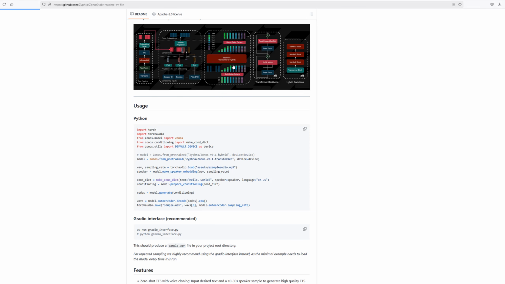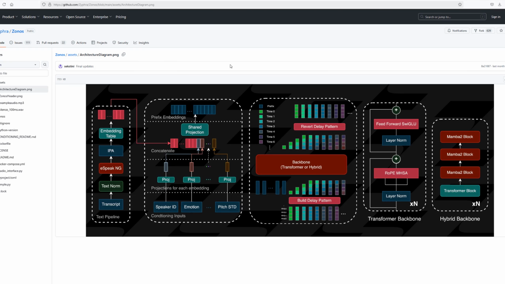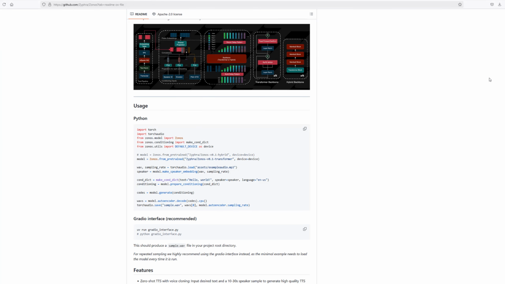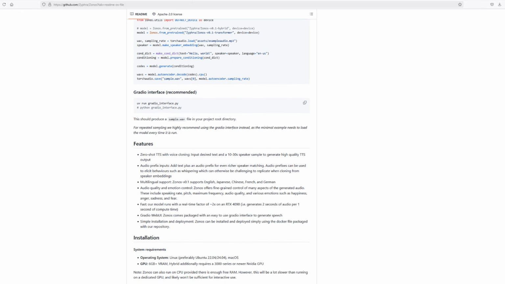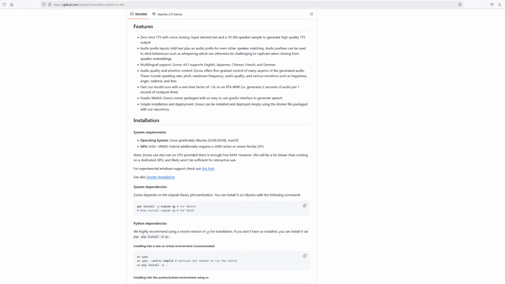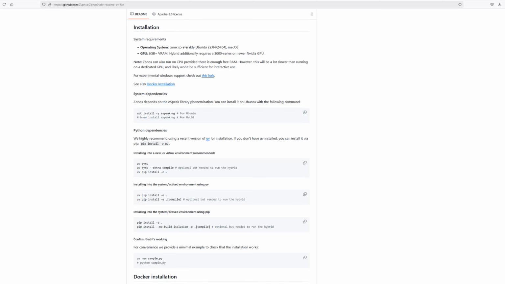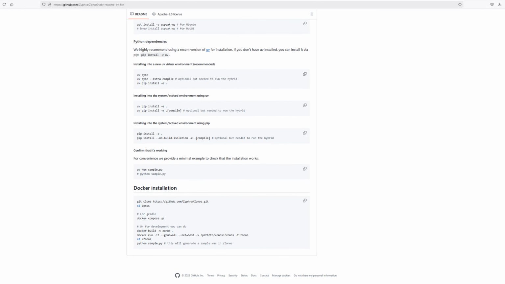Zonos models are open source under the Apache 2.0 license, so you can clone to your heart's content, meaning as much as you like. Although I mentioned being able to use emotions, it provides users with flexible control over various vocal attributes additional to emotions, including speech, tone, and audio quality. And Zonos provides multi-language support.